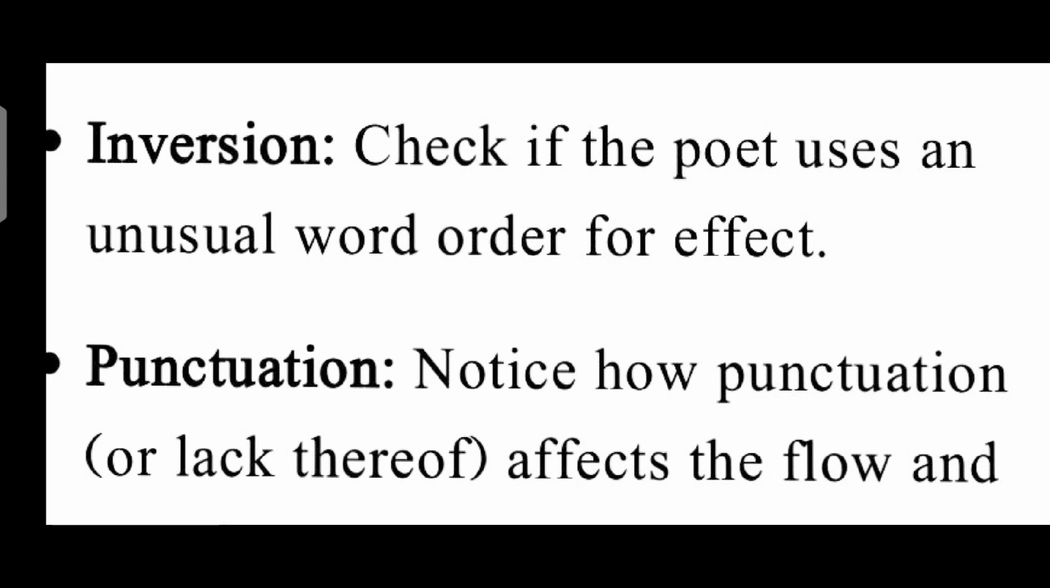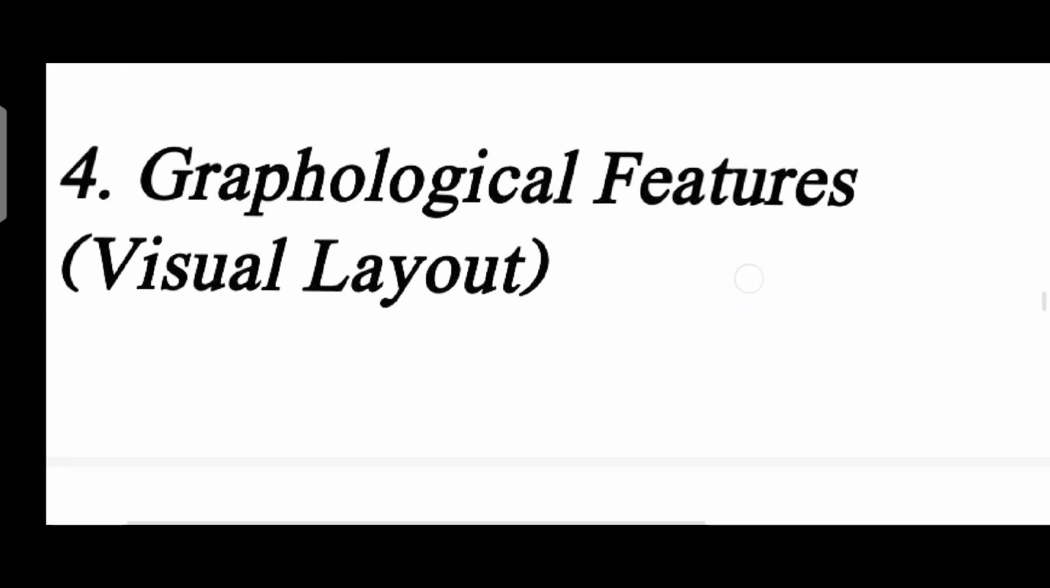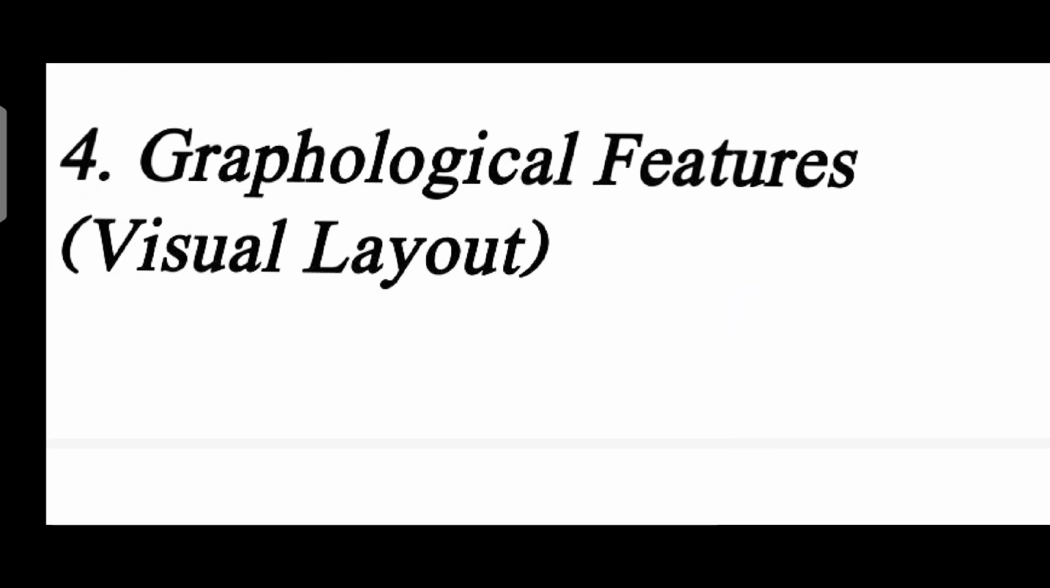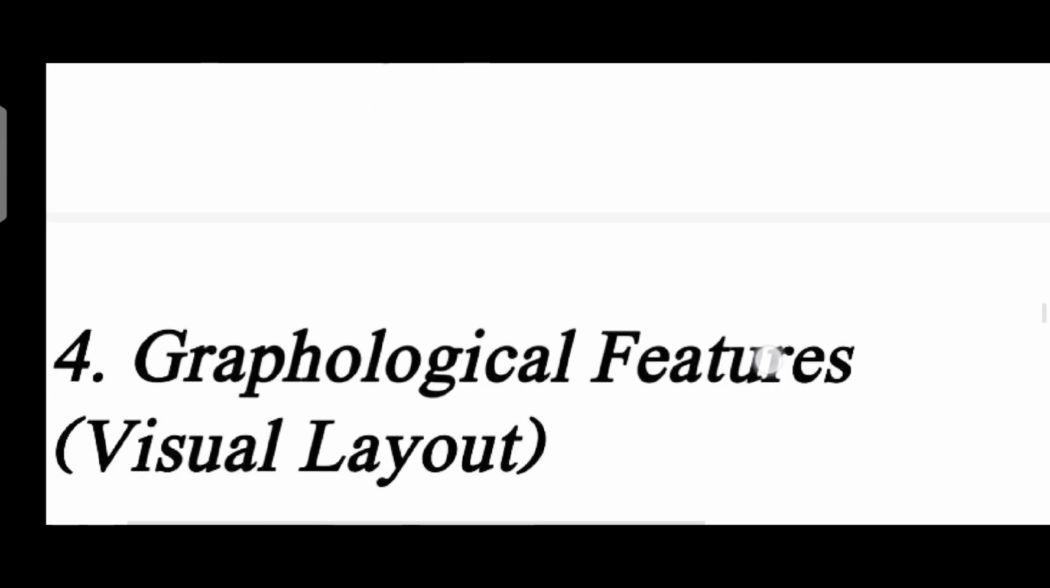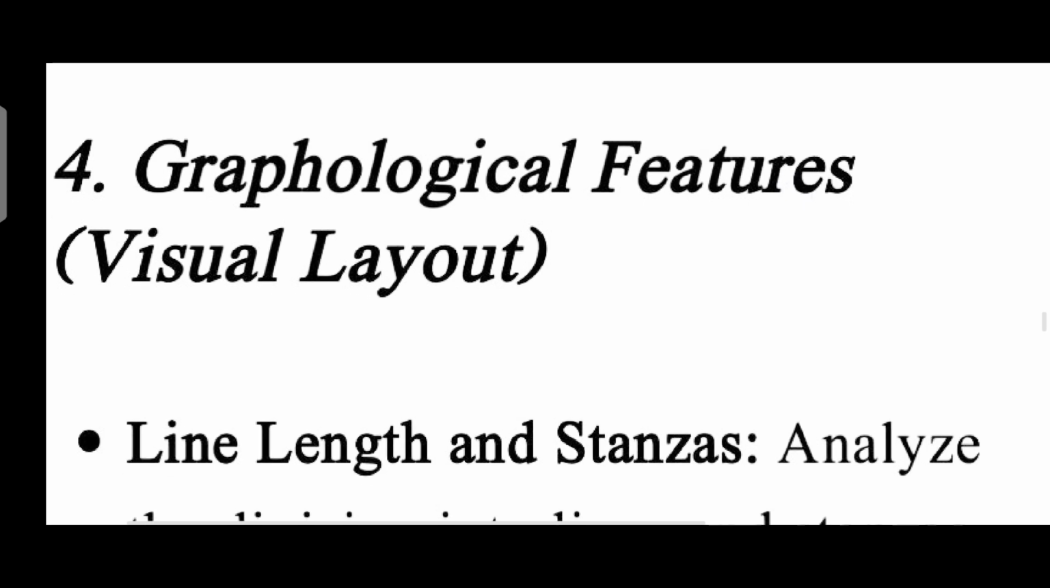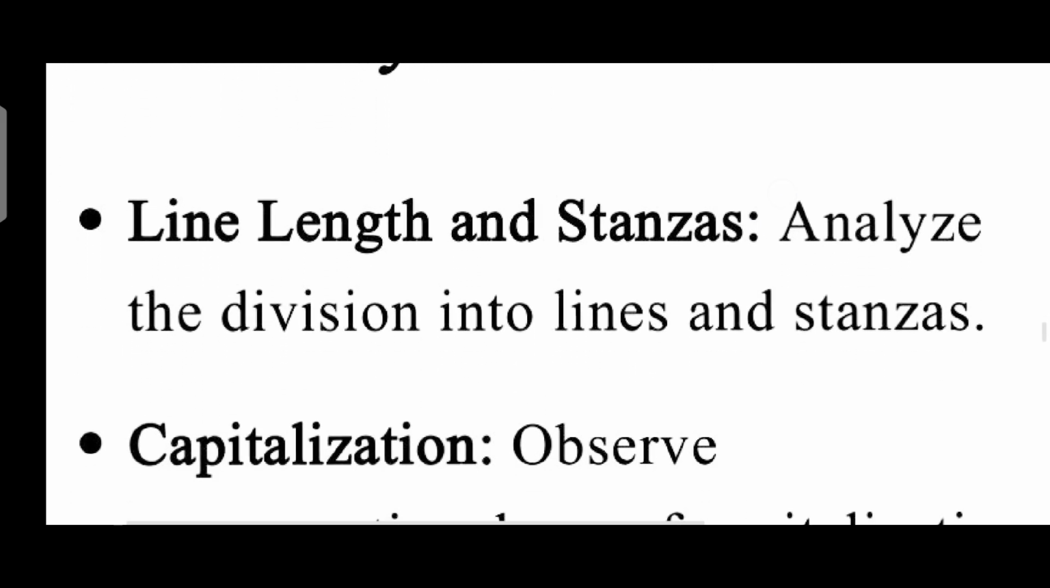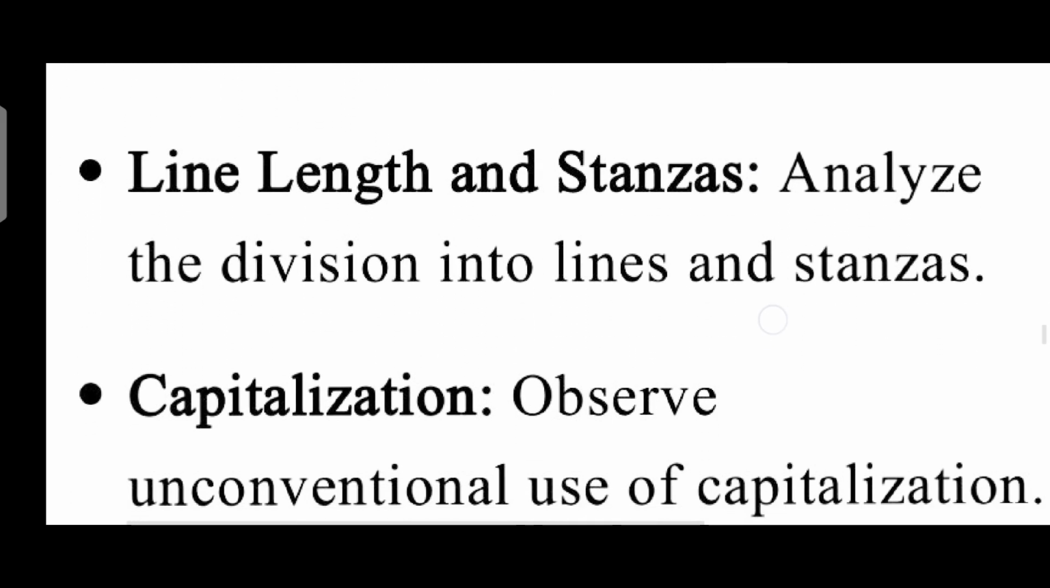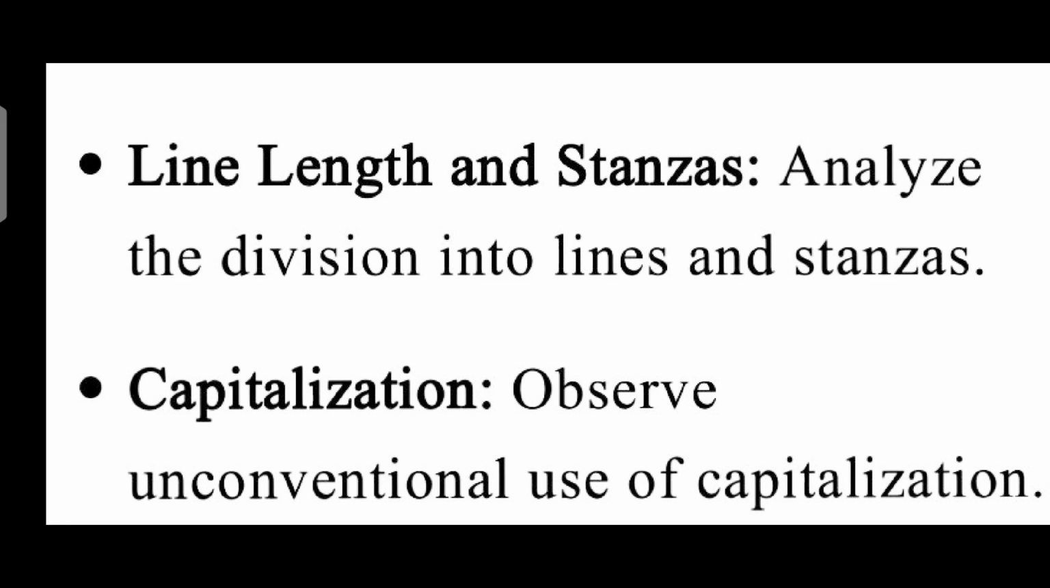the flow and meanings. The fourth important point is graphological features, visual layout. There are some important subpoints we are going to discuss one by one. The first point is line length and stanzas. Analyze the division into lines and stanzas and then discuss.